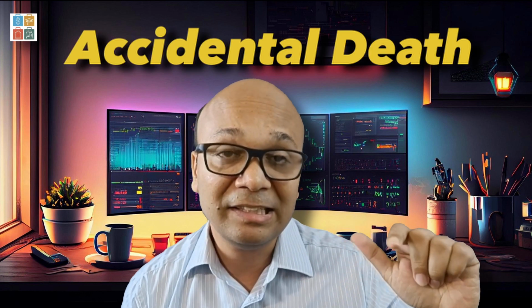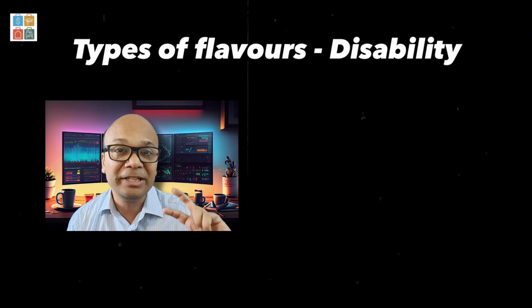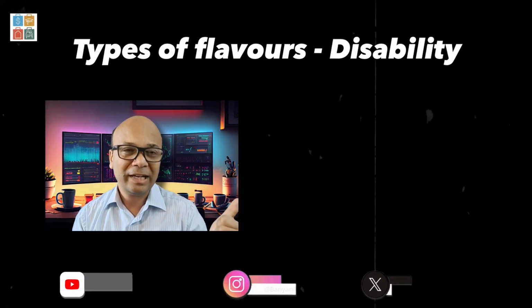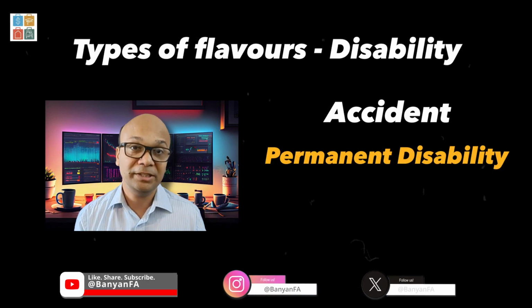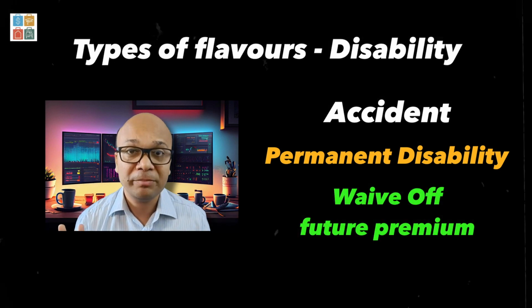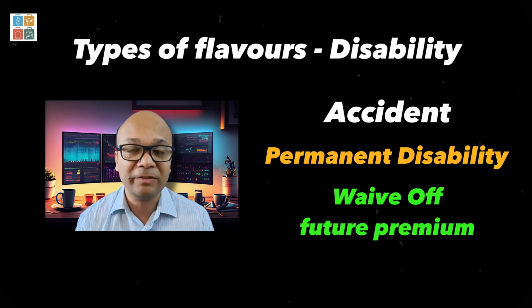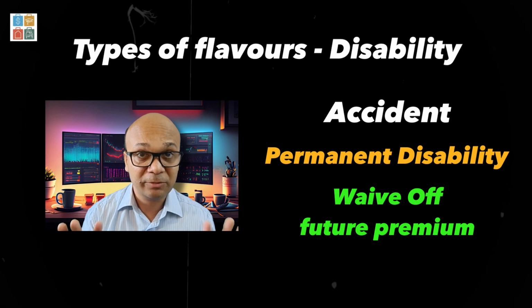In addition there is a subset of this part which is called the accidental death and disability rider. तो disability की इनमें multiple flavors दे रखे हैं. One is if owing to an accident someone goes through a permanent disability that is total in nature, they waive off the future premiums. That's all what happens here. Only premiums are waived off. Remember, death has not happened in this event. Only premiums get waived off.